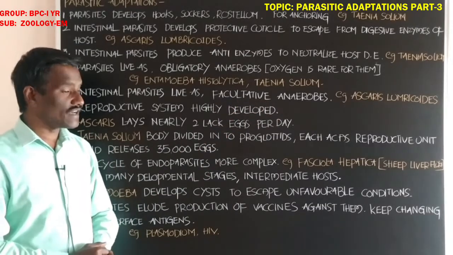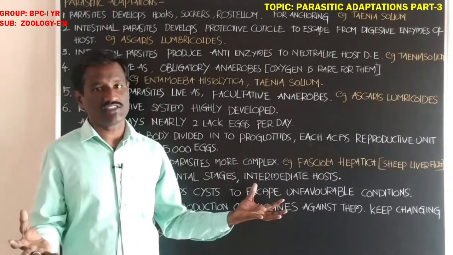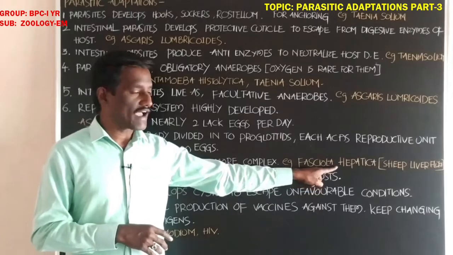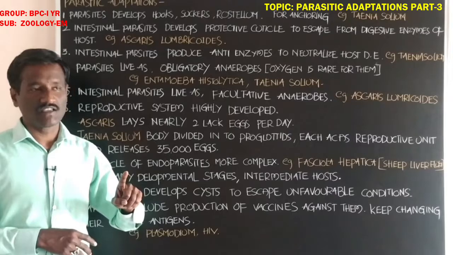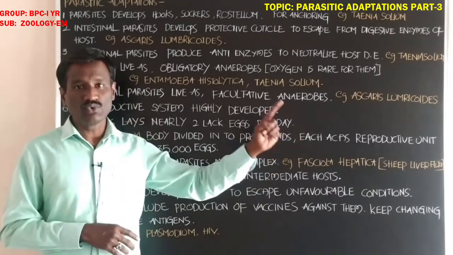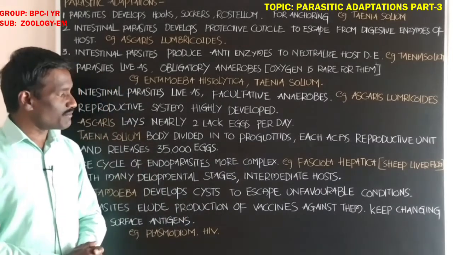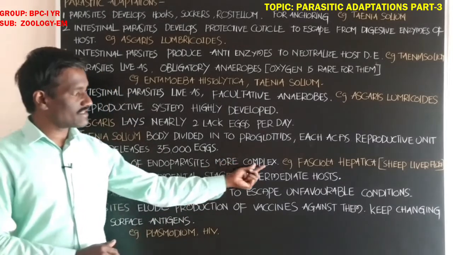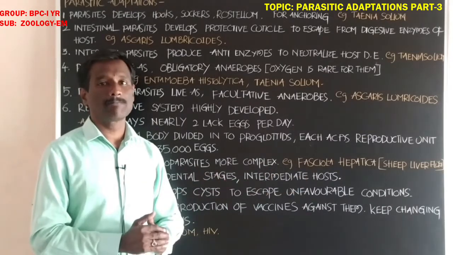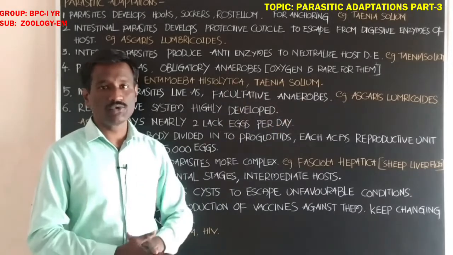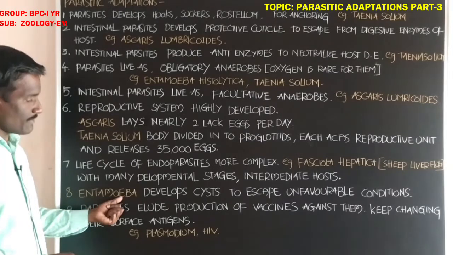Okay, the increased number of larva stages in the life history of Fasciola hepatica increases the chances of reaching the new definitive host. Okay student, that means the more larva stages present in the life history of Fasciola hepatica, the more it increases the chances of reaching the new host. Next student, eighth one, Entamoeba.